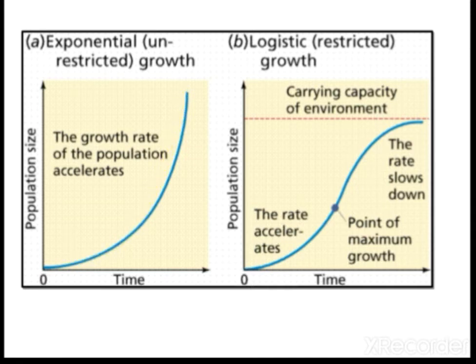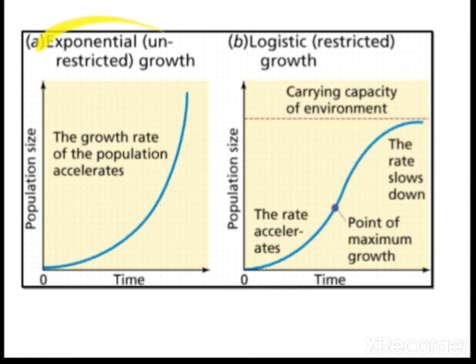Here it increases to maximum growth, then later it reaches stagnation and becomes static. Why is it like that? Because the growth is controlled by the resources as they become limiting. That is called the carrying capacity. It will increase only to a particular limit, the carrying capacity of this environment.